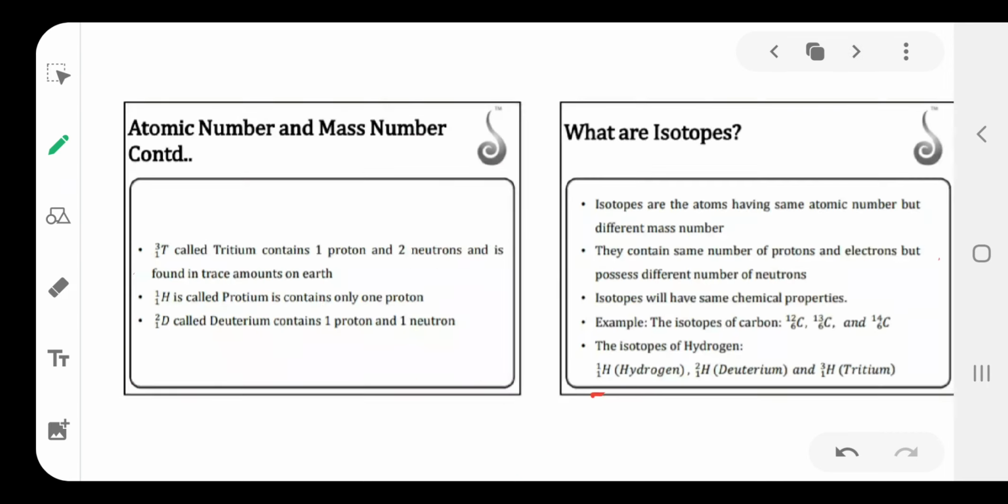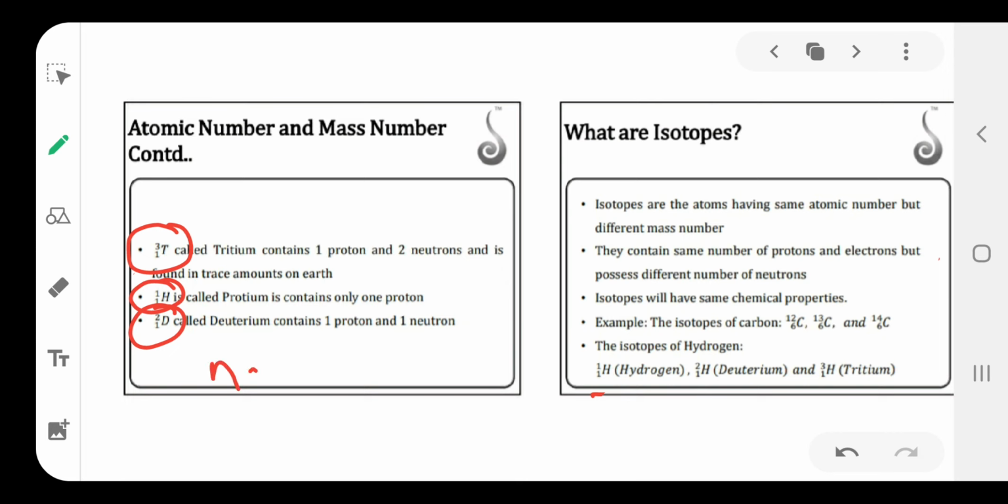Then next, atomic number and mass number, with some examples. Here is tritium: atomic number 1, mass number 3. This is protium: atomic number 1, mass number 1. And this is deuterium: atomic number 1, mass number 2.